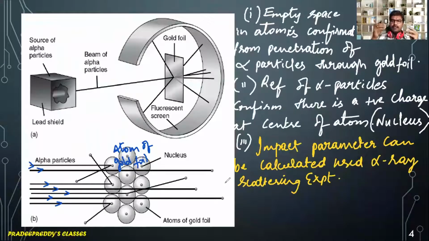So if the alpha particles are coming closer to the atom, as electrons are negatively charged particles, those alpha particles which are just closer to the atom will be attracted. As a result, they deviate by some particular angle, and those alpha particles which are coming exactly towards the center of the atom are strongly repelled. The scattering angles also depend upon the distribution of positive and negative charge within an atom. So these are all confirmations from the alpha ray scattering experiment.